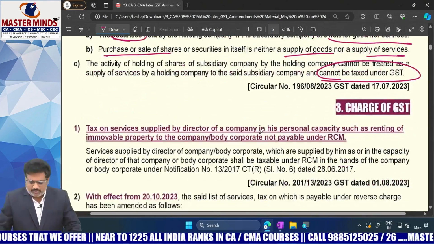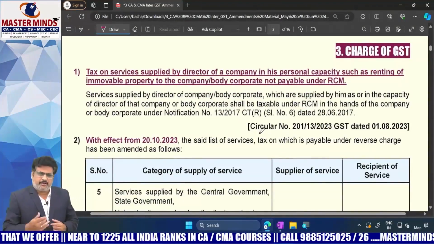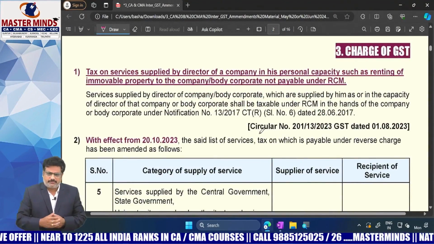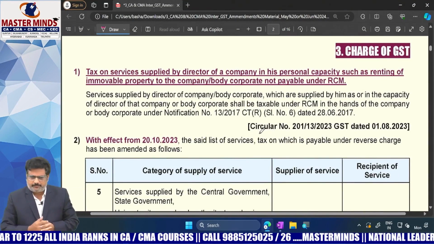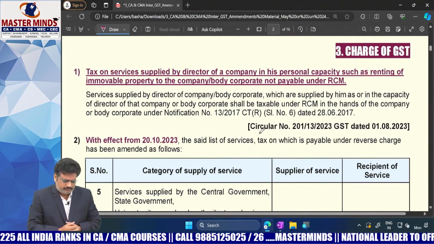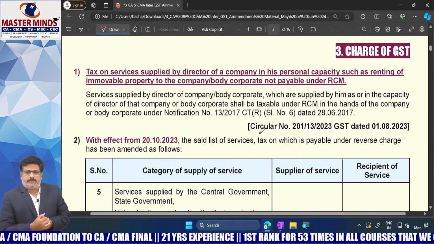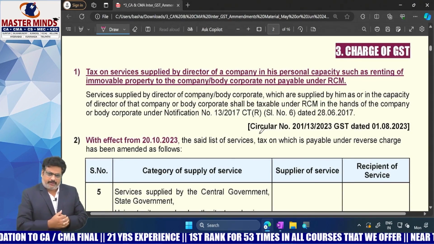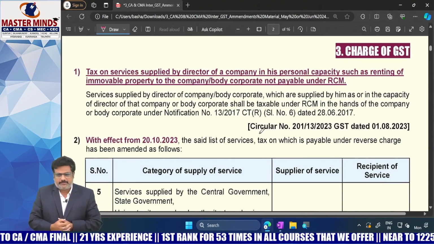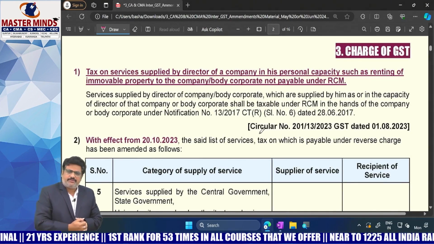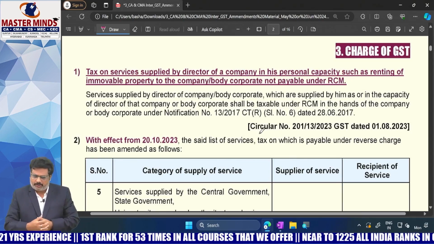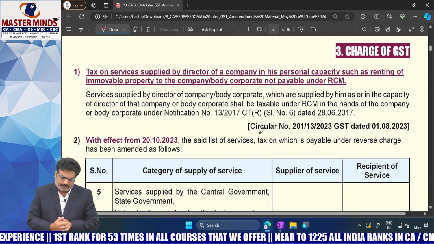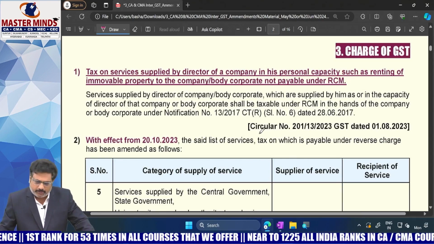Now, we are proceeding to chapter number 3, charge of GST. With respect to this, the third point is tax on the services supplied by a director of a company in his personal capacity. What is this point? Before that, we need to see the background of this particular point.